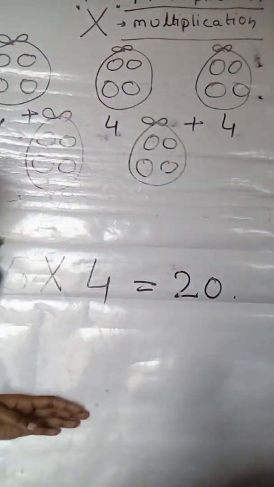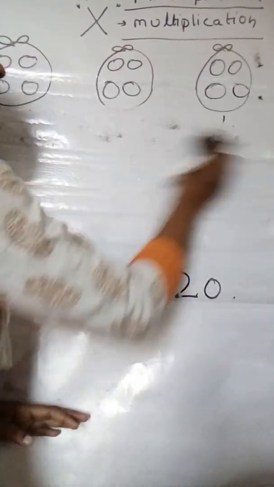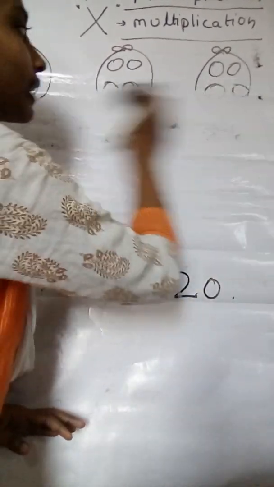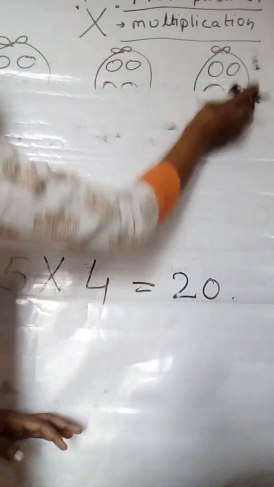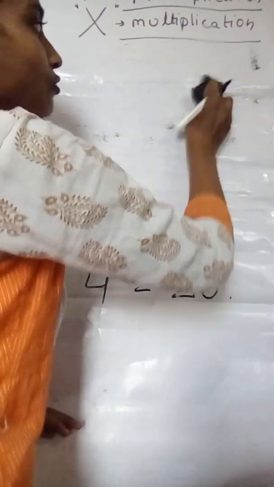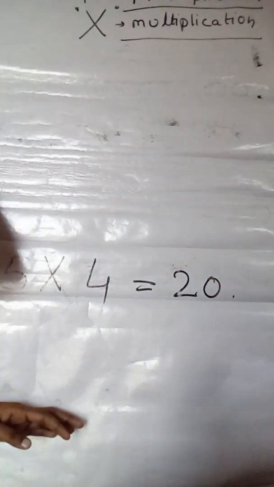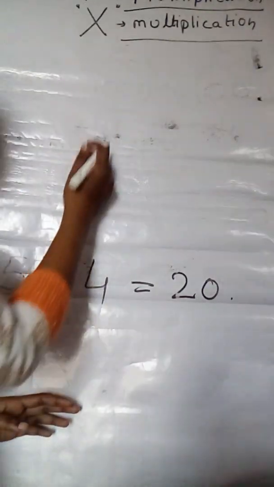Now children, you all will count that 5 hens are in one group, and there are 4 groups. Okay, now count 5, 4 times. 5 plus 5 is 10, 10 plus 5. So children, now let us see how we get the answer in the process of multiplication.